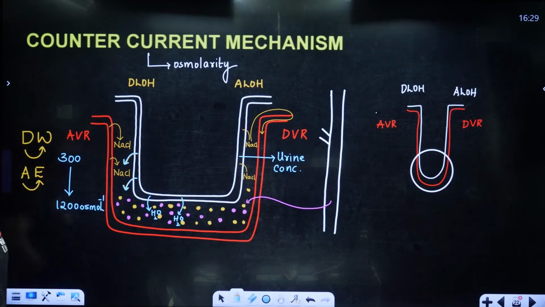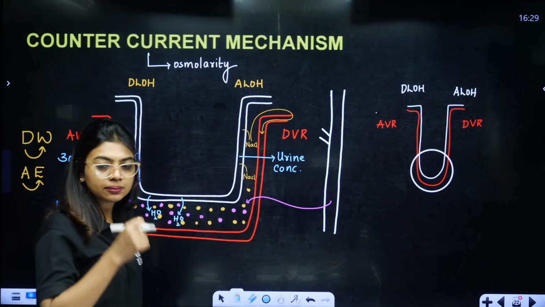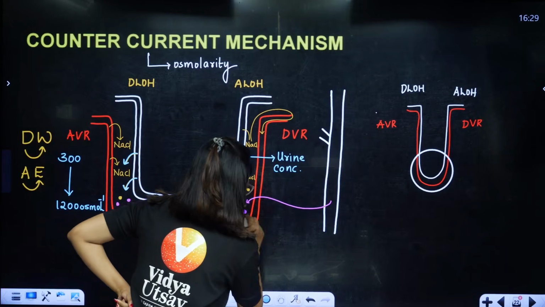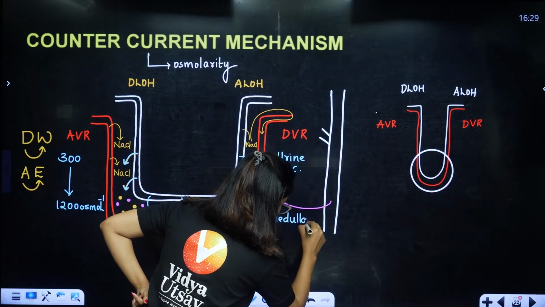Now here, this is clear. The counter current mechanism also is clear. So this is the medullary interstitium. We are basically increasing the concentration in the medullary interstitium. How?